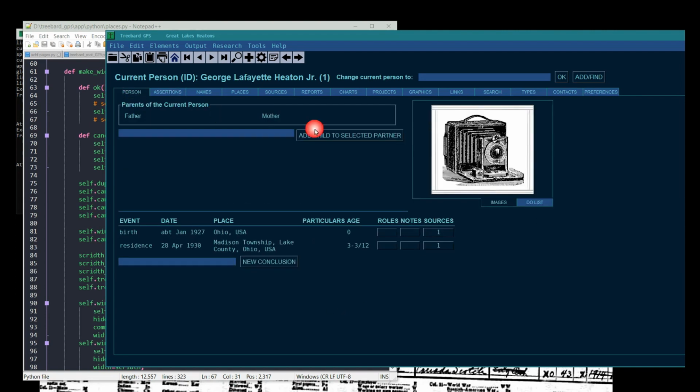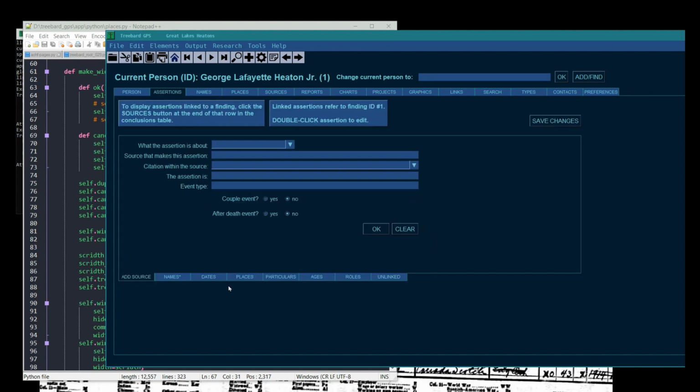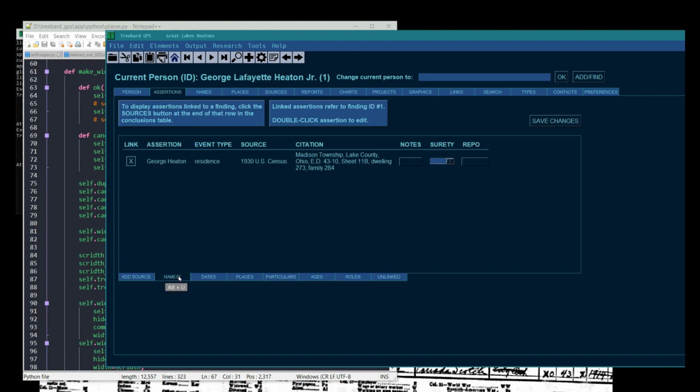All right, so that's how you make sources, citations, and assertions in Treebard, and how you go find them and look at what they were when you made them. Find the asterisk, that's a 1, okay? Later on there'll be asterisks on lots of these things.